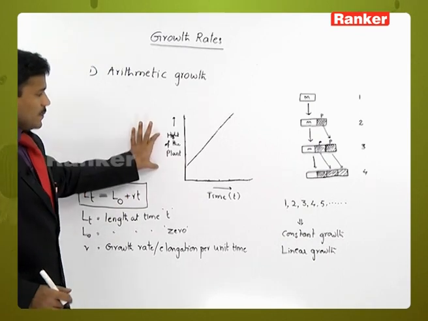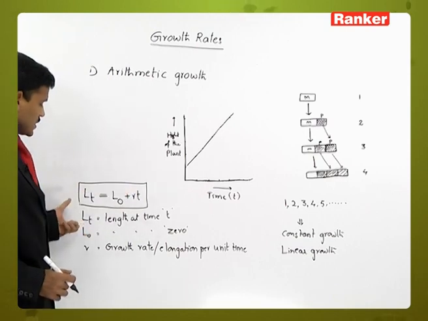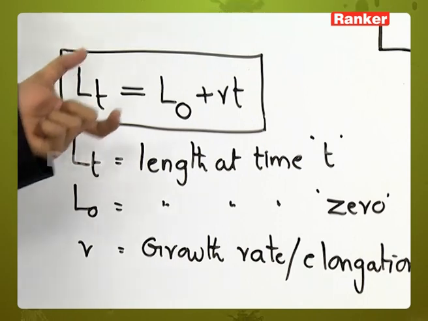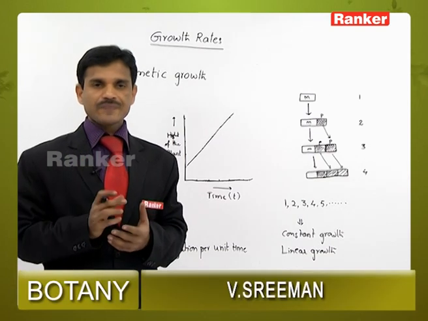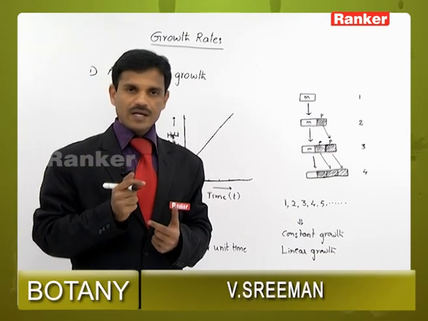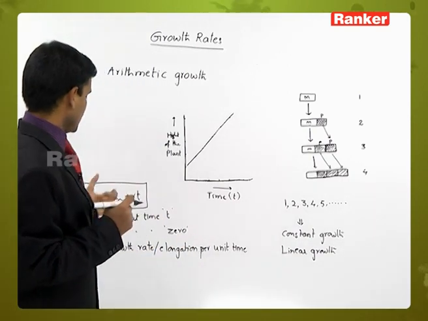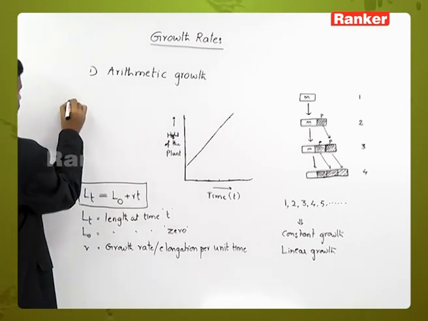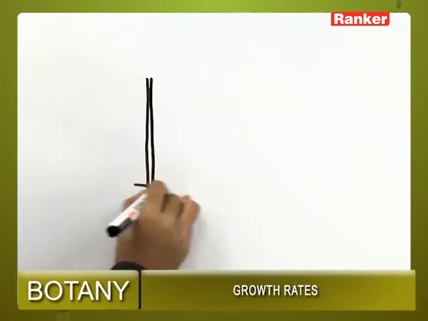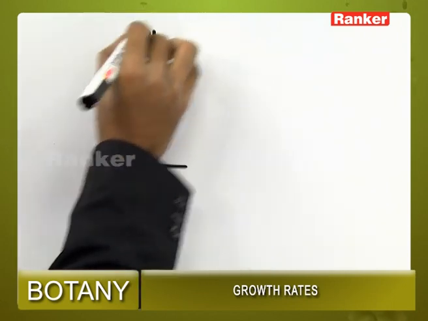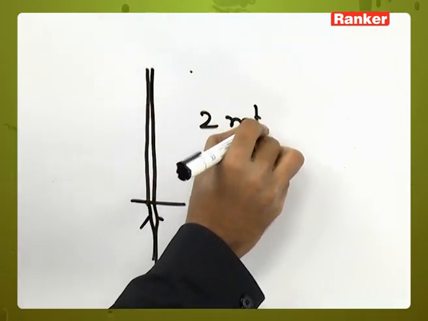It is represented in equation form: Lt equals L0 plus rt. Here Lt is the length at time t. Suppose we observe one plant's height, and every day it is increasing by 1 centimeter. For example, one plant is having a height of 2 meters.